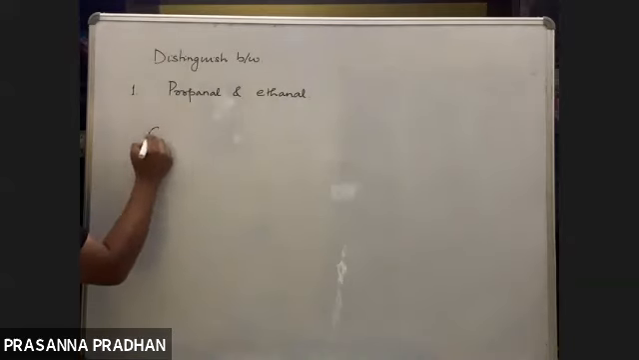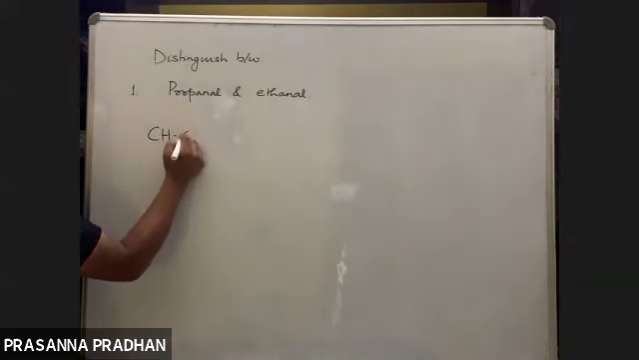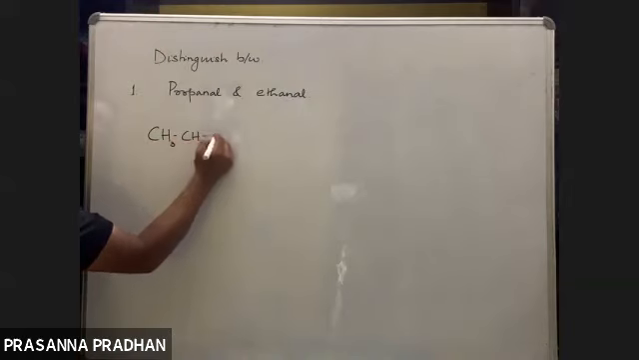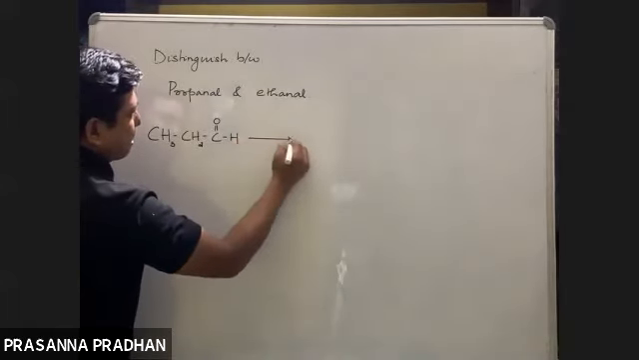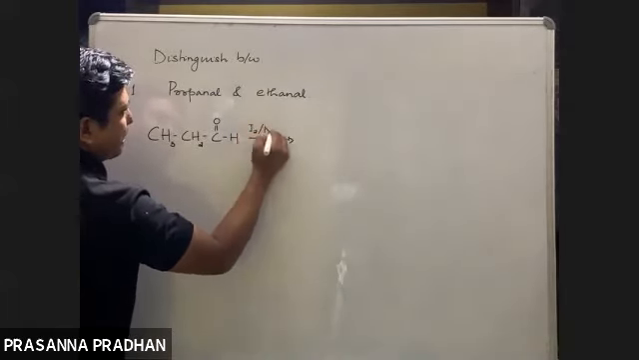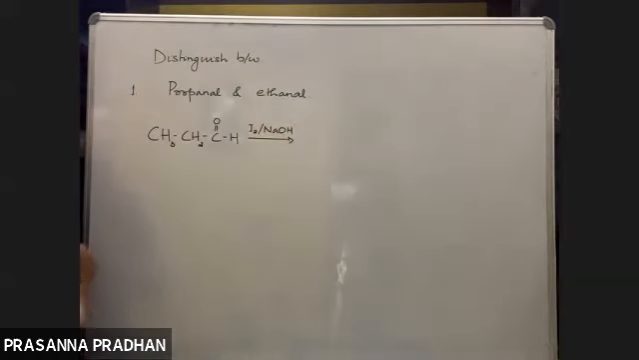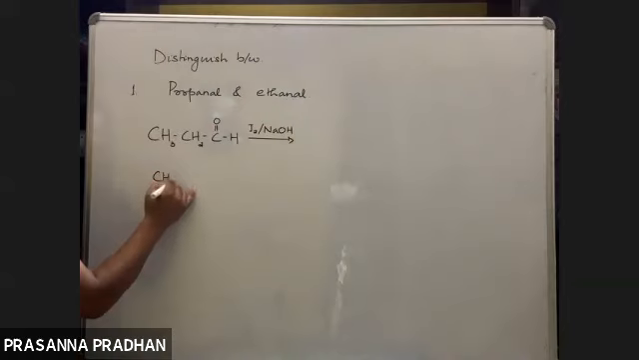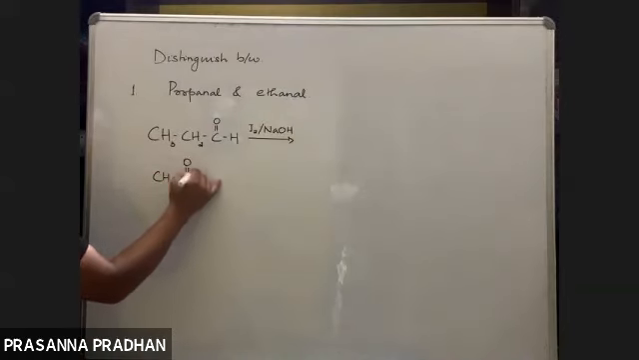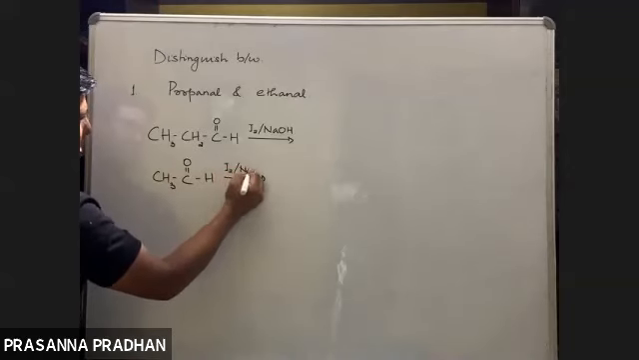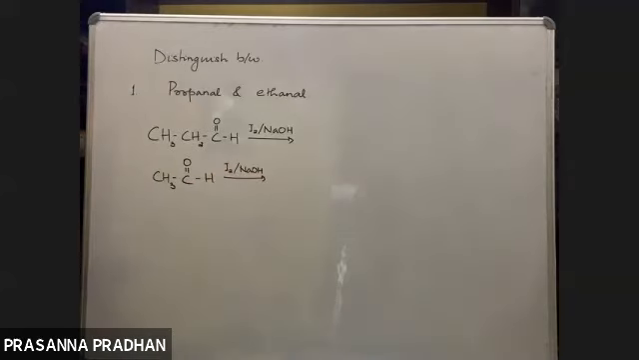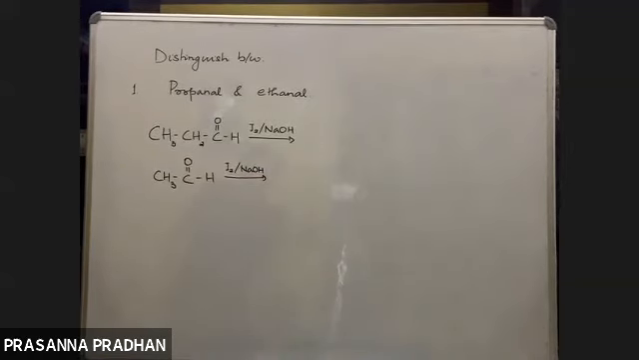So what is propanol? CH3, CH2, CHO, iodoform reaction with iodine and NaOH. Ethanol means acetaldehyde, CH3CHO. So now tell me, between these two compounds, which will give you iodoform test and which will not give you iodoform test?